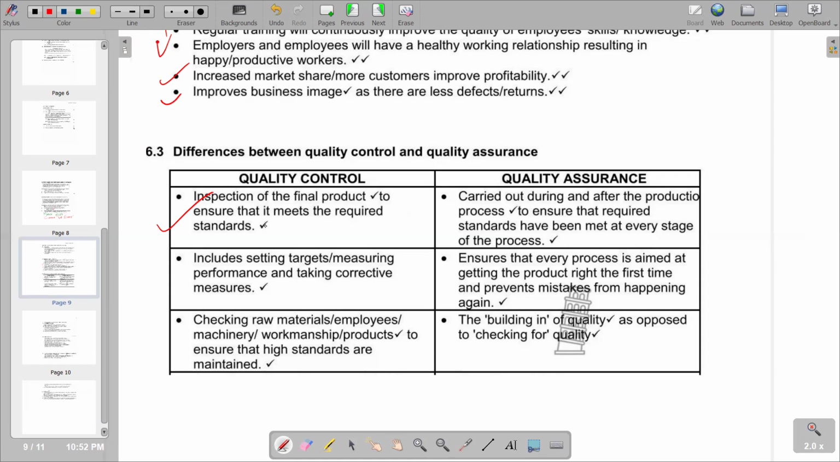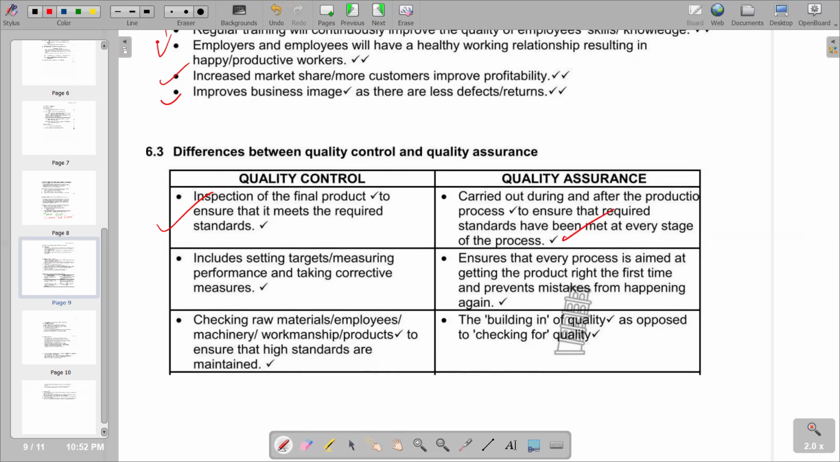That's quality control. But under quality assurance, we are saying it is carried out during and after the production process. So under quality assurance, it's an ongoing process that we undertake during the production of that product, as opposed to quality control, where we are only concerned after we've produced. So quality assurance is carried out so that standards are met at every stage of the process.